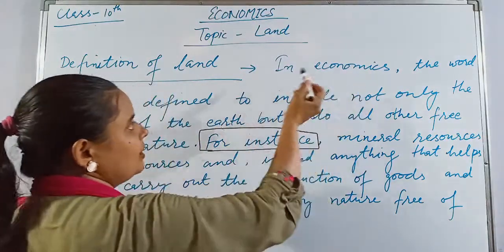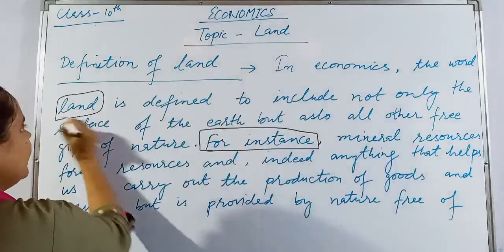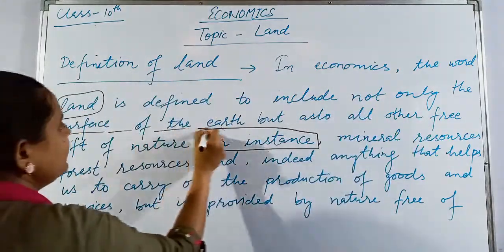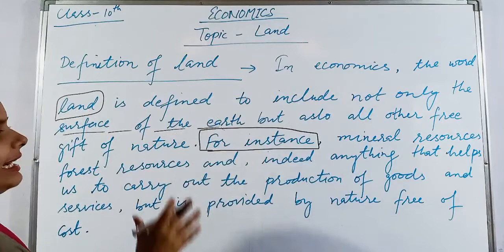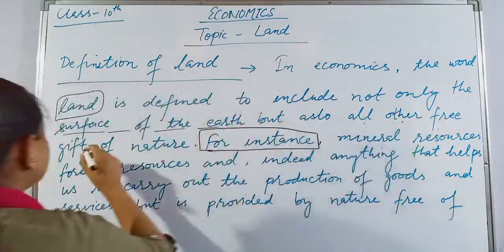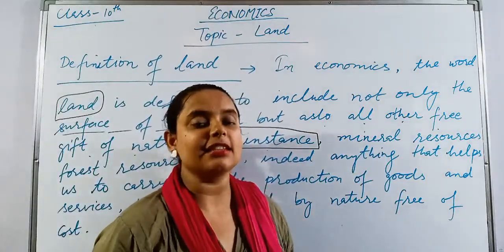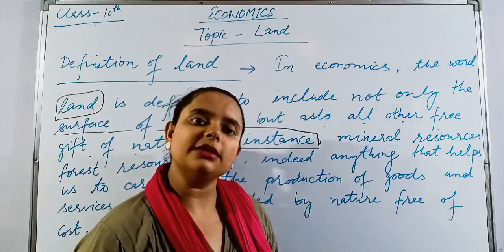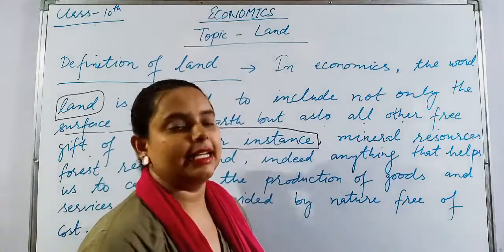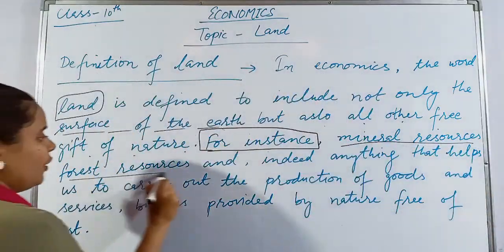According to economics, the word land is defined to include not only the surface of the earth. Means in economics, land is not defined only as the surface of the earth, but also all other free gifts of nature which we are getting from nature with the help of land, like mineral resources and forest resources.